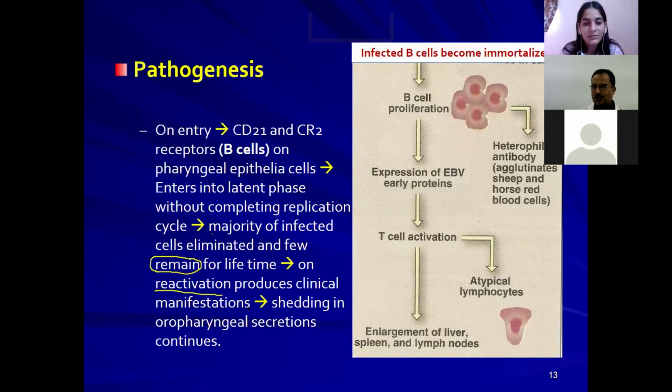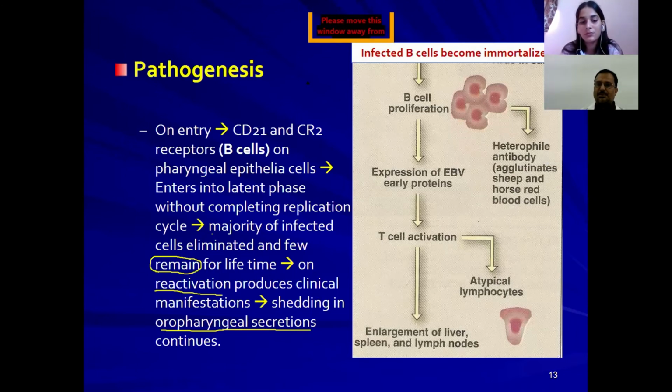Sometimes they may not be able to produce the clinical manifestations. Simply, they shed the viruses through their oropharyngeal secretions. Because of the kissing of babies by elderly people, adults or adolescents, these oropharyngeal secretions can cause transmission of this virus from those infected individuals to small babies. We don't know who is infected, because asymptomatic infection is very common among those individuals. That's why these viruses can simply be transmitted through the oropharyngeal secretions to the baby and produce the infection.